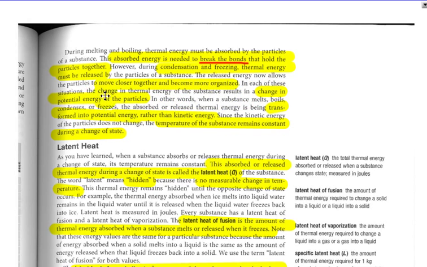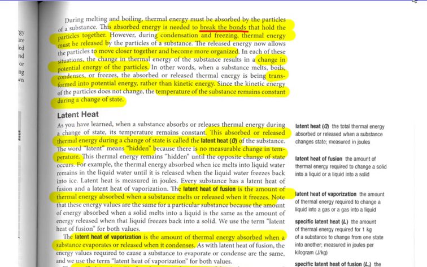So in each of these situations, the change in thermal energy of the substance results in a change in potential energy. In other words, when a substance melts, boils, or condenses or freezes, the absorbed or released energy must be transformed into potential energy rather than kinetic. Since the kinetic energy of the particles does not change, the temperature is the same. So the thermal energy being added or released has to do with potential energy during those changes in state. Okay, in the second video we'll look at latent heat.